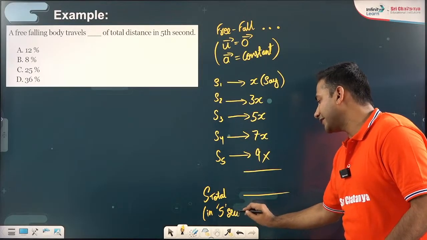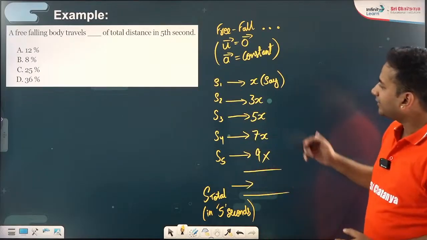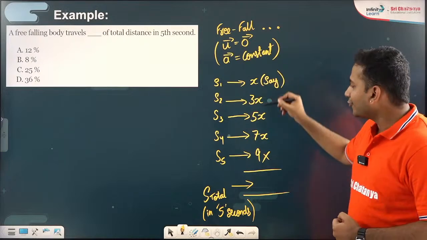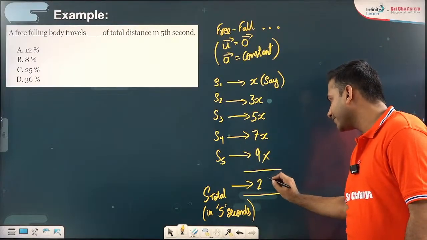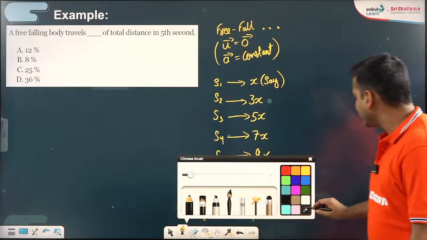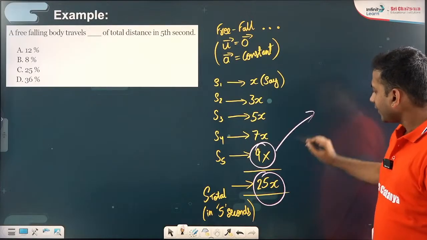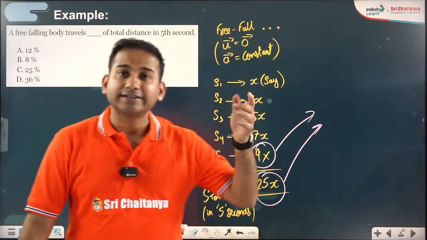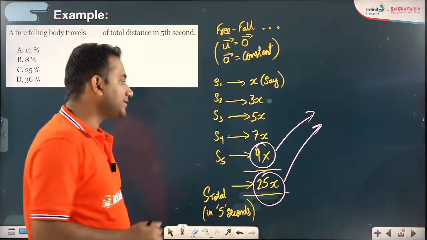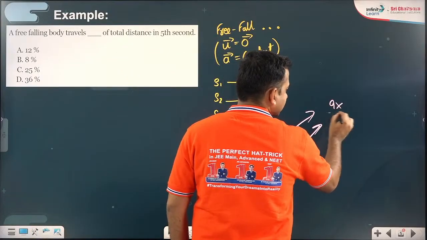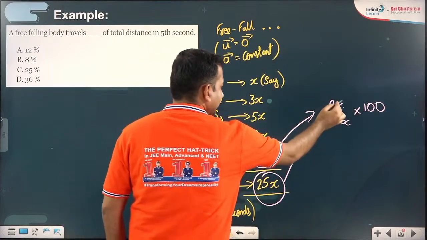If we are assuming that our journey is only till 5 seconds, as per the language of the problem, add them up: 1 plus 3 is 4, 4 plus 5 is 9, 9 plus 7 is 16, and 16 plus 9 is 25. So it is 25x. If they are asking you the percentage in the 5th second, how do we calculate the fraction? Favorable case by total number of cases. And the percentage? Favorable case by total number of cases into 100. So that will be 9x by 25x into 100.